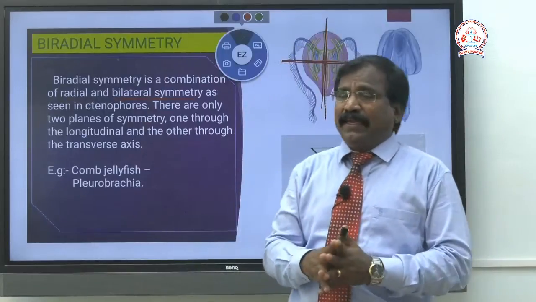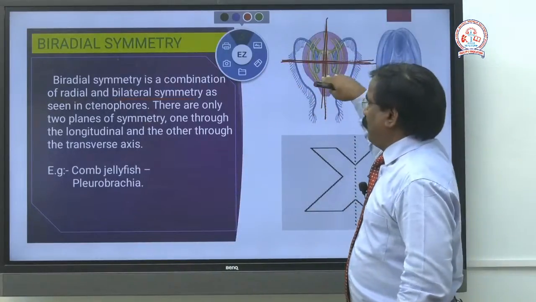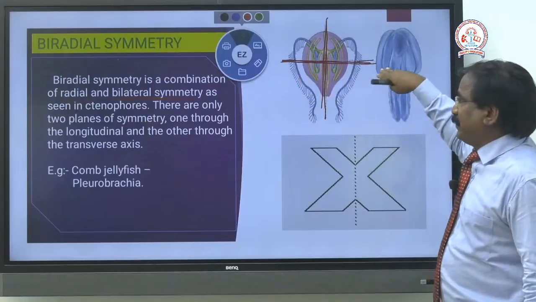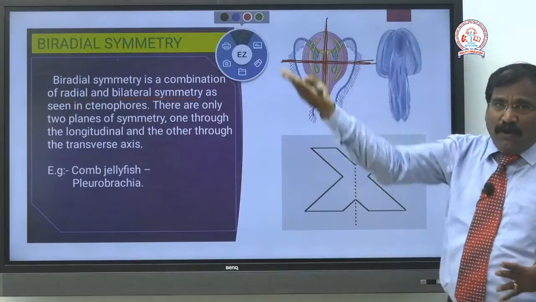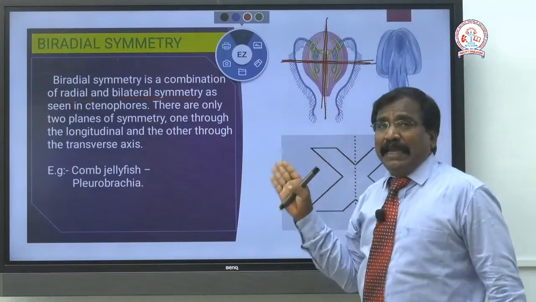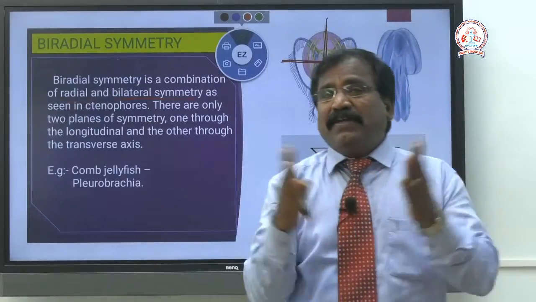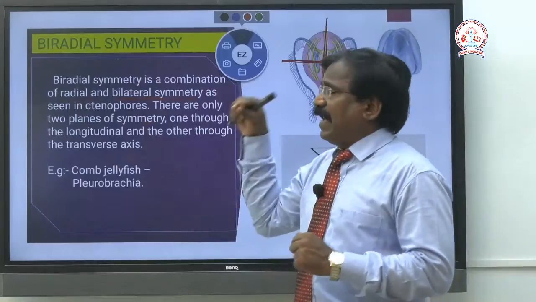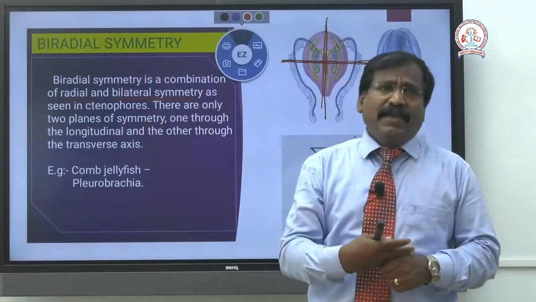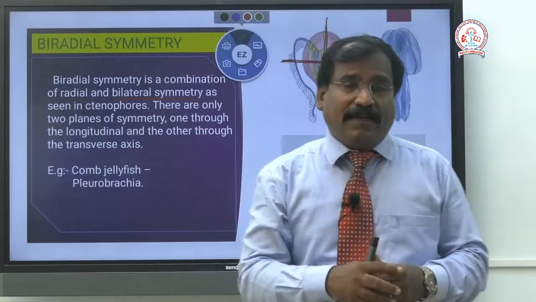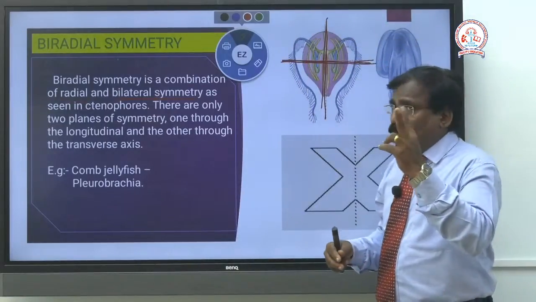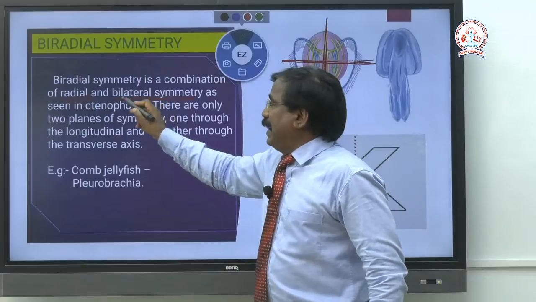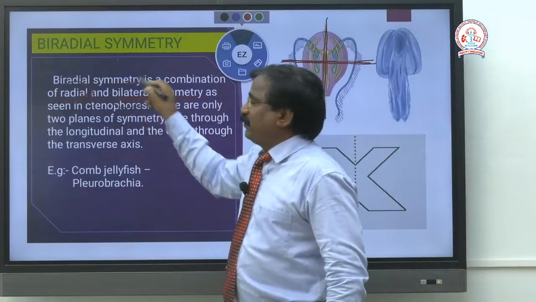And the horizontal plane, technically the transverse axis, also gives 2 halves. So this combination of radial and bilateral is biradial symmetry. Don't forget, it is a combination of radial and bilateral.